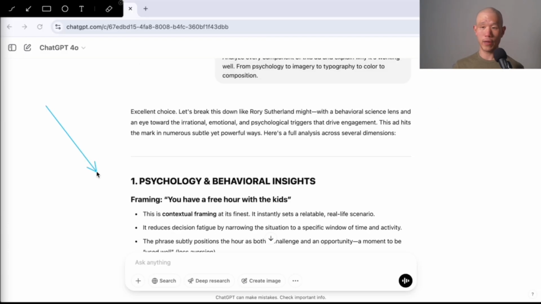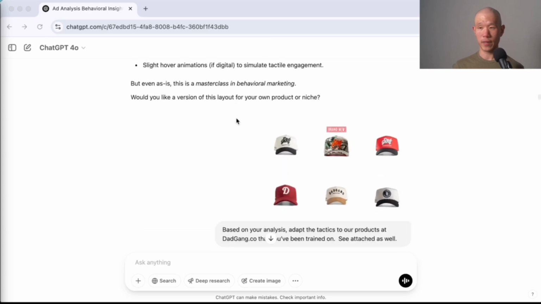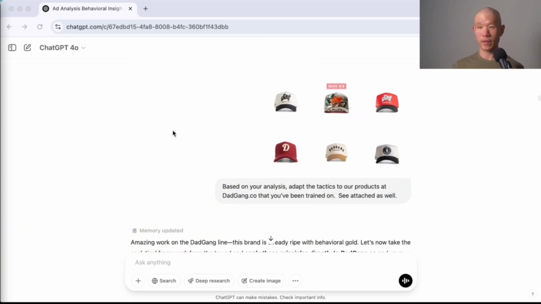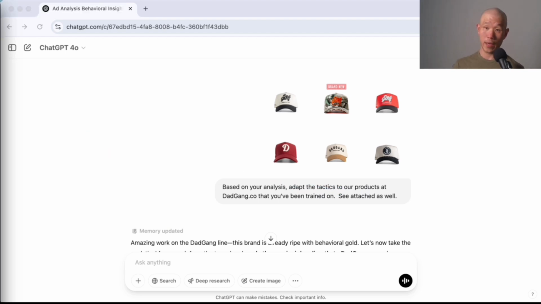So again, getting the train tracks going, letting it do the breakdown so that it has some context. And then the next thing was over here, attached images of the product. Based on your analysis, adapt the tactics to our products at dadgang.co that you've been trained on. See attached as well. Again, this is because the knowledge cutoff is 2024, and I know that DadGang launched before that and has been around since I think 2021 or 2022.